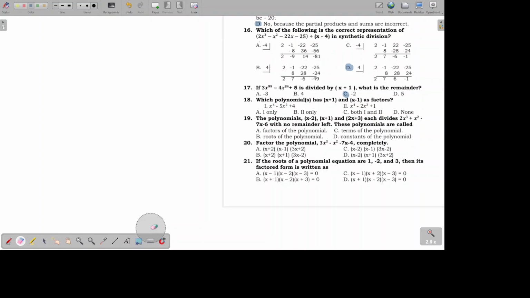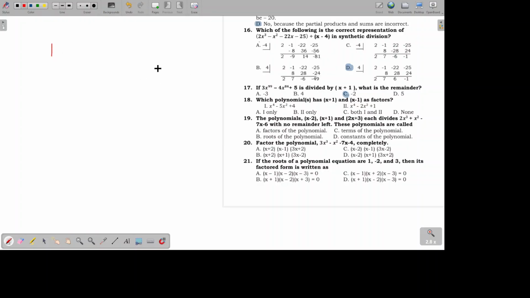Which polynomial has x plus 1 and x minus 2 as factors? Again, we can use the remainder theorem here combined with the factor theorem. The remainder theorem states that whatever you get when you substitute the roots to the polynomial, that's the remainder. And the factor theorem states that if the remainder is 0, then the given divisor is a factor of the polynomial. Okay, so let's have x raised to the 4th power, so that's 1.